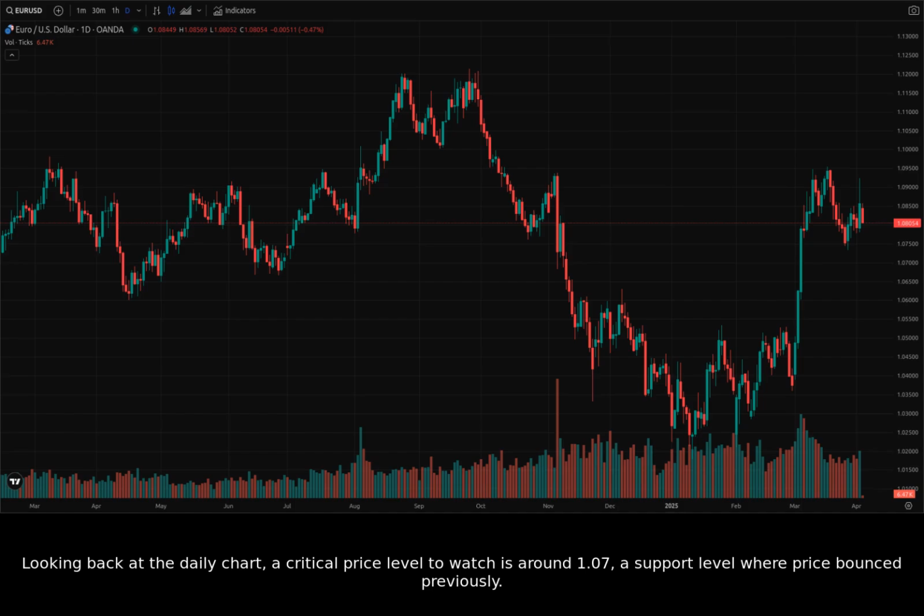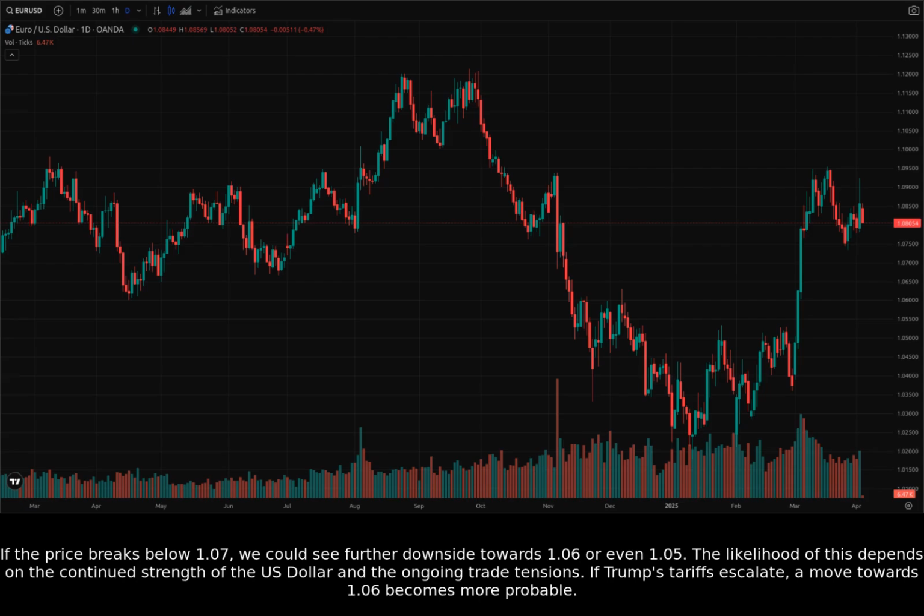Looking back at the daily chart, a critical price level to watch is around 1.07, a support level where price bounced previously. If the price breaks below 1.07, we could see further downside towards 1.06 or even 1.05. The likelihood of this depends on the continued strength of the US dollar and the ongoing trade tensions. If Trump's tariffs escalate, a move towards 1.06 becomes more probable.